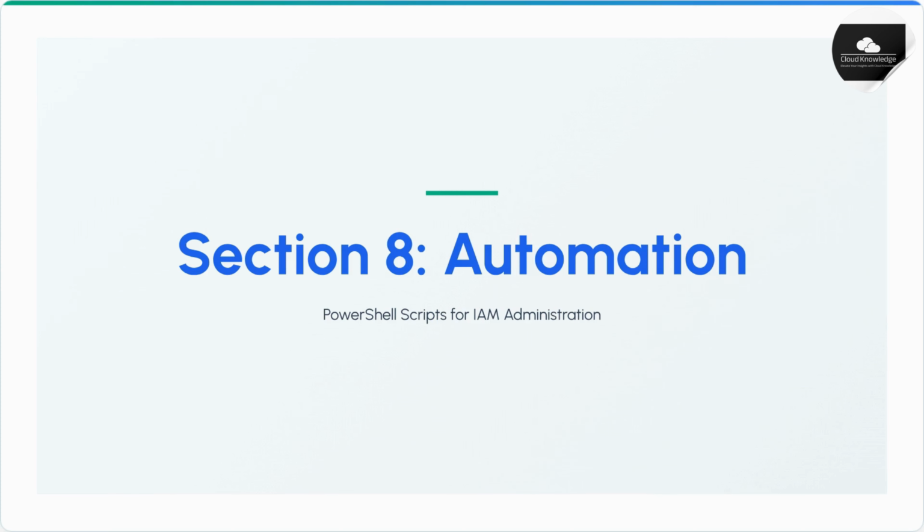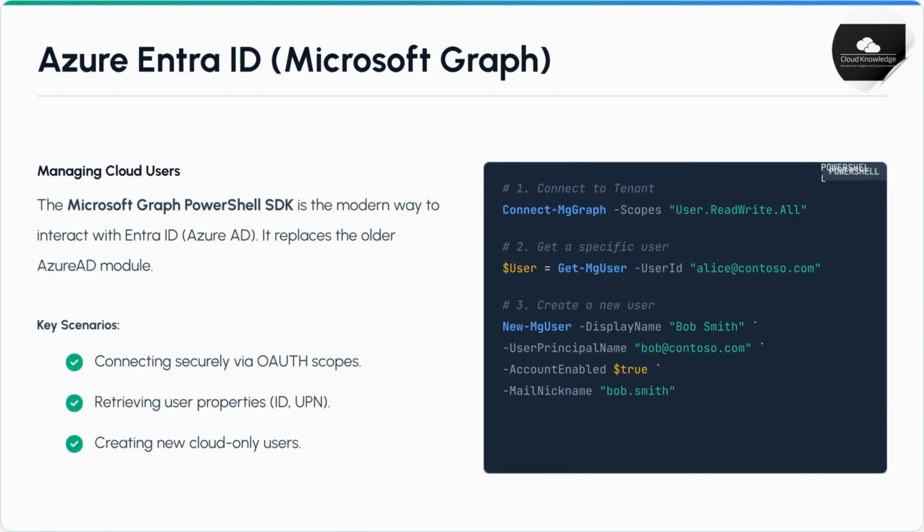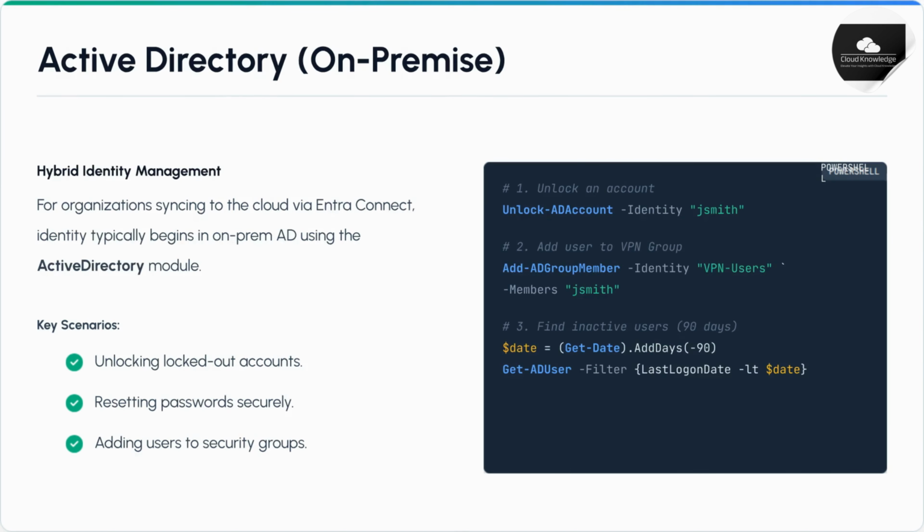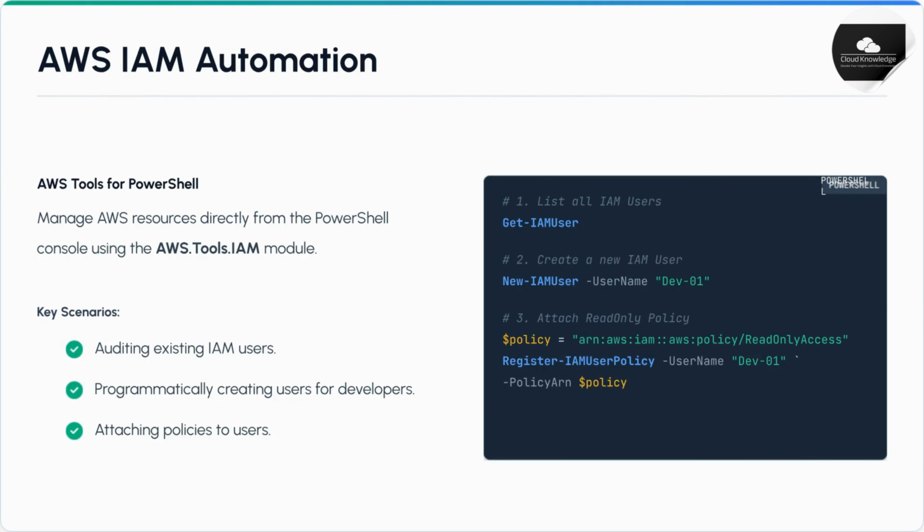Section 8 explores automation, specifically using PowerShell scripts for IAM administration across different platforms. In Azure Entra ID, the Microsoft Graph PowerShell SDK is used to manage cloud users. This allows you to connect, retrieve user information, and create new cloud-only user accounts programmatically. For hybrid identity management, on-premise Active Directory still uses the Active Directory module. PowerShell enables tasks like unlocking accounts, adding users to security groups, and finding inactive users for cleanup.